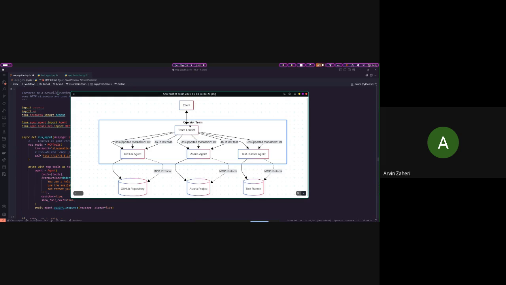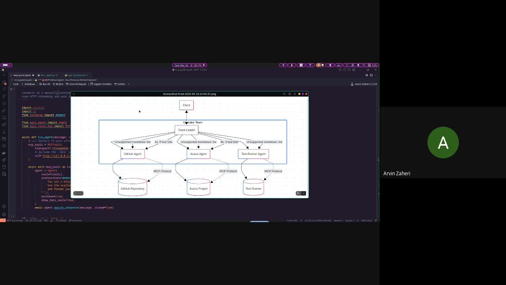The team leader is going to get this message. It will analyze it and say, okay, if the server is down, I'm going to call the test runner agent. The test runner agent can call the API to see if the server is healthy or not. If it's not healthy, it will inform the client that our server is not healthy, and then it's going to connect Asana and GitHub to create tickets and issues there for the developer to fix later on.